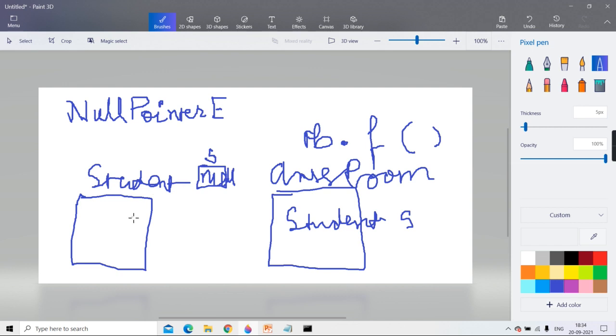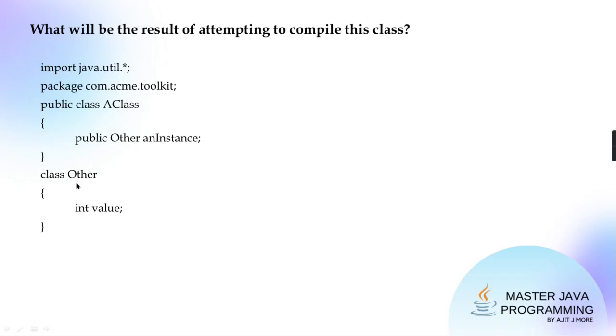Same concept, long back when we studied system.out.println. That time also I told you there is a PrintStream class and the object of that PrintStream is out, which is a member of class System. Right, guys? So is it valid to have an object of another class as a member of a class? A class is one class and its member is an instance, but which is an object of another class. So it is valid.